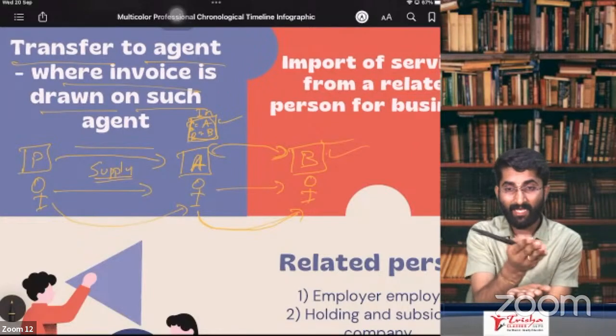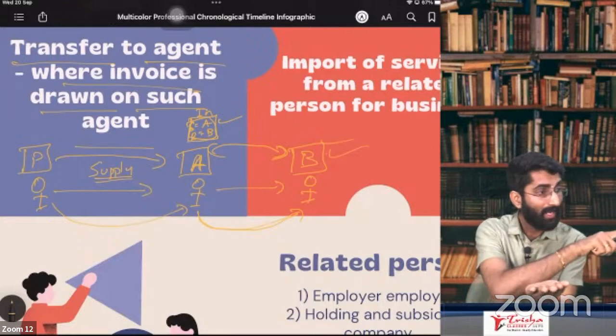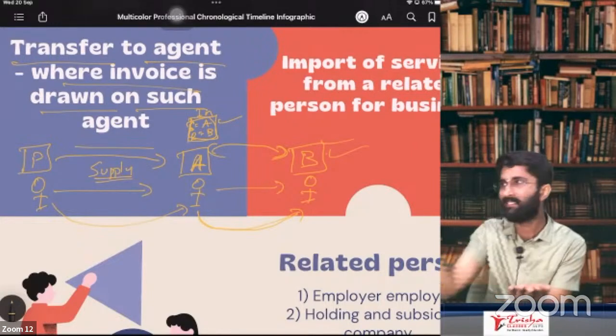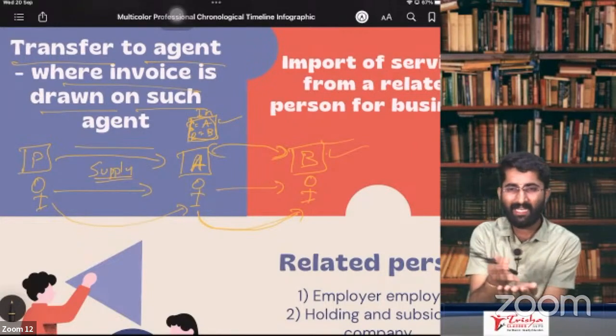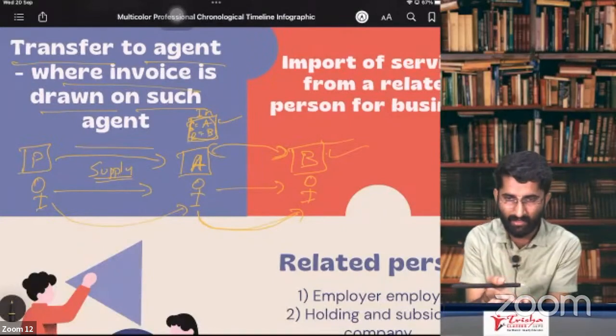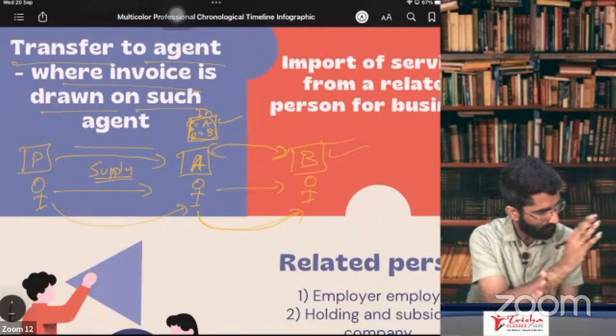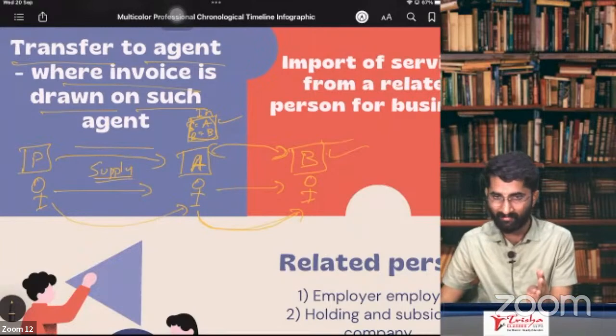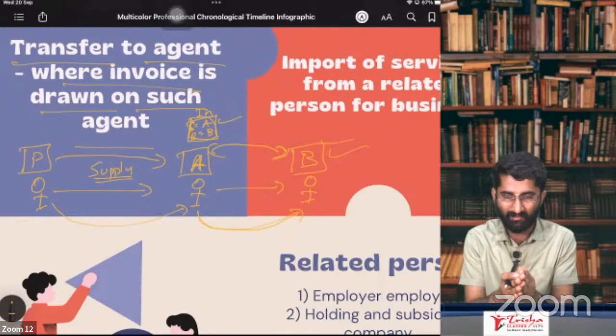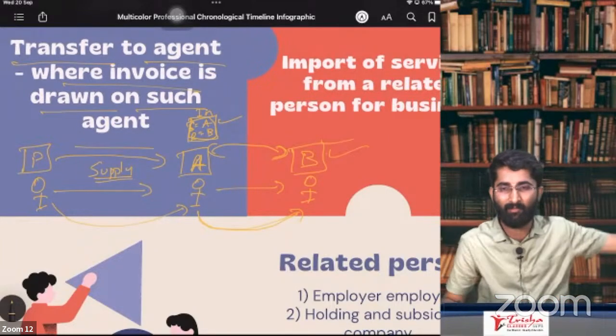What if this agent is raising the invoice in the name of the principal? It is nothing but principal selling the goods to the buyer. Agent is just an intermediary. He is there in between the principal and the buyer. He is raising the invoice in the name of principal.